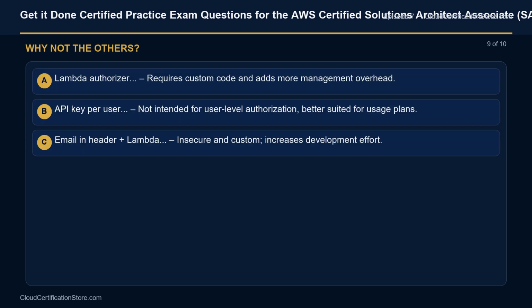Lambda authorizer requires custom code and adds more management overhead. Why not option B? API key per user, not intended for user-level authorization, better suited for usage plans. Why not option C? Email in header plus Lambda, insecure and custom, increases development effort.